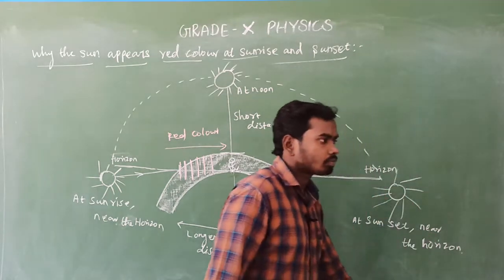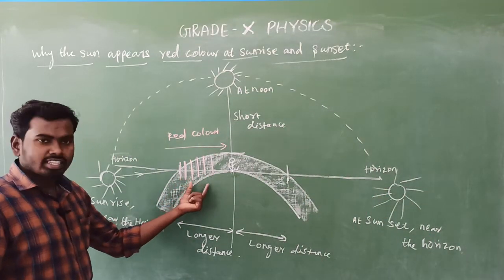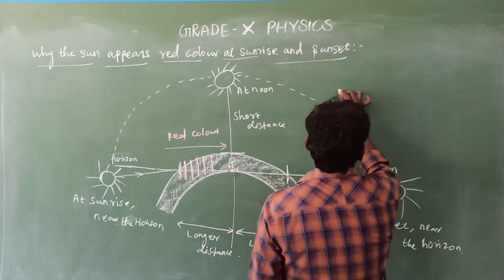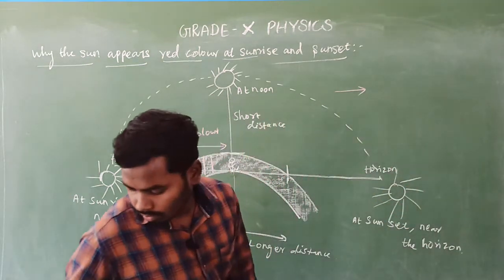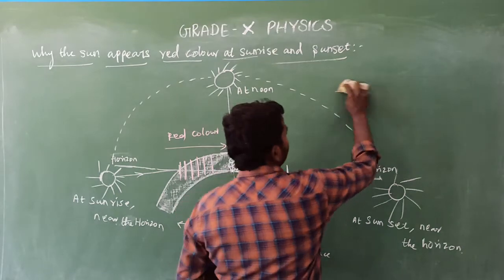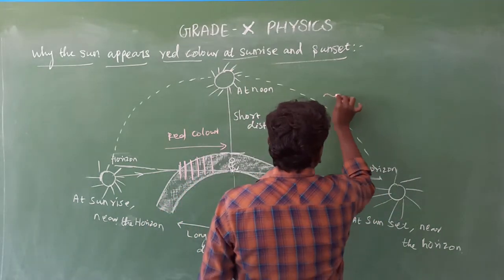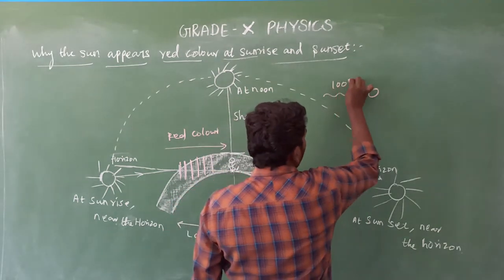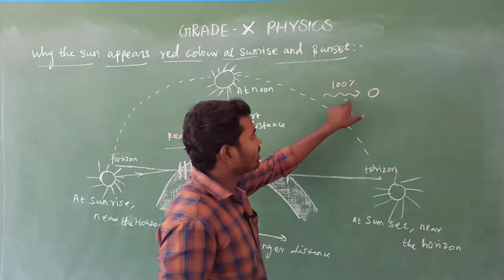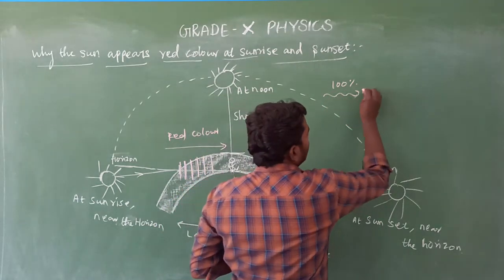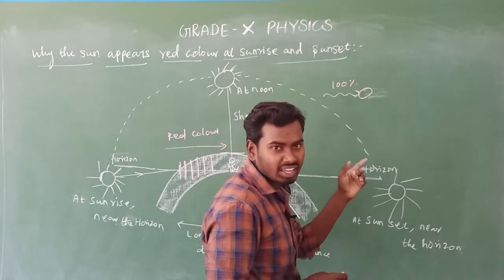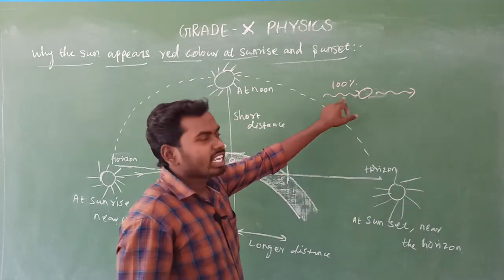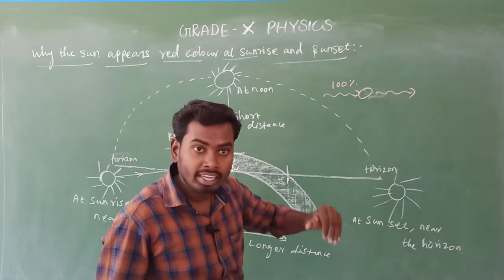So why does the intensity of the 6 visible colors decrease, finally to zero? Because, consider a light ray, and a particle is here. 100% of the light ray falls on the particle. What will happen? Scattering will be there. Then after scattering, what will be the intensity of the light? The intensity of the light will decrease.